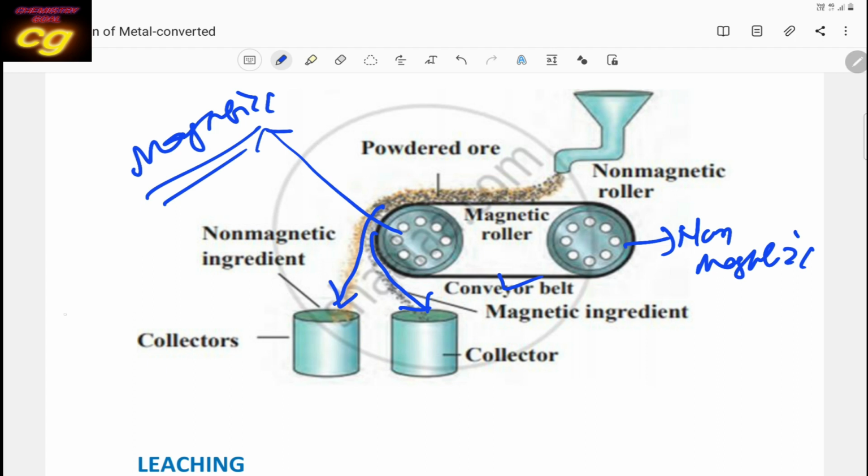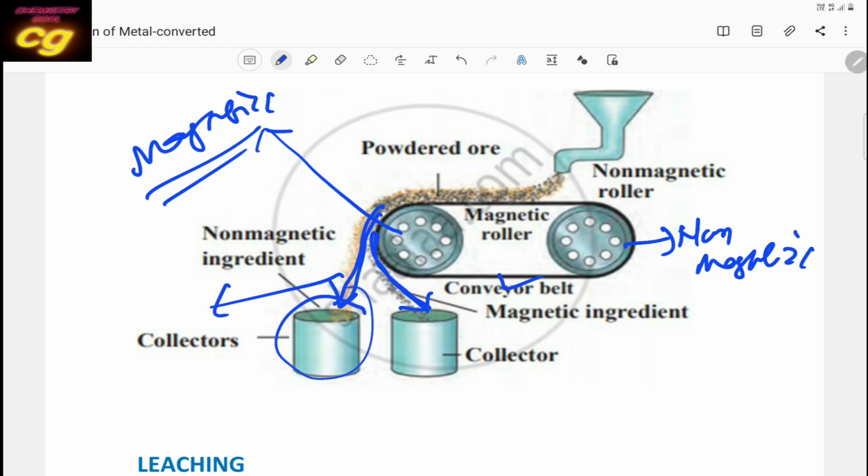This is the forward throw and this is the backward throw. The backward throw mainly contains the magnetic substance, and the non-magnetic substance will be thrown towards the front. In this way the magnetic and non-magnetic substances will be separated into two containers.